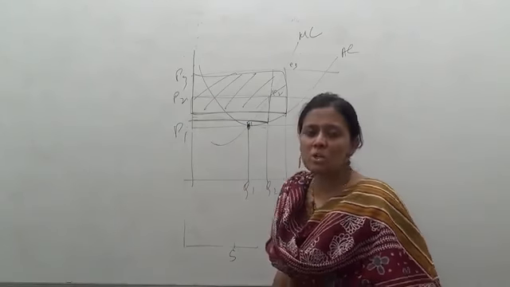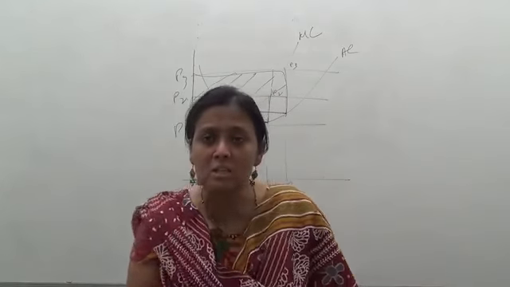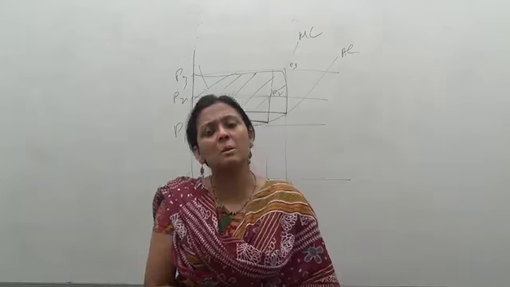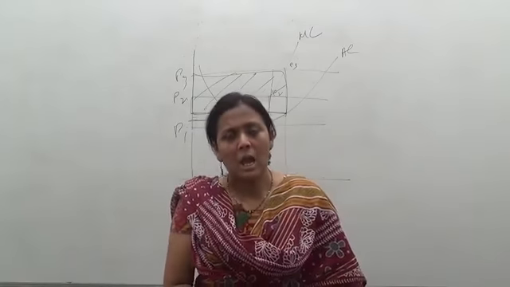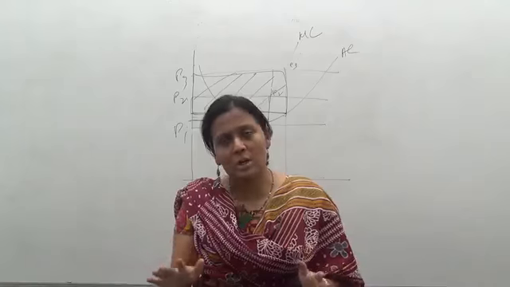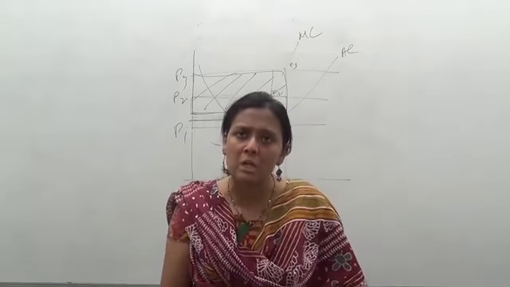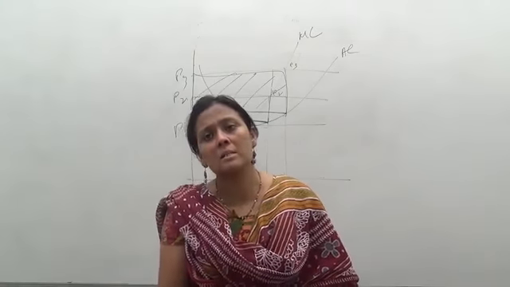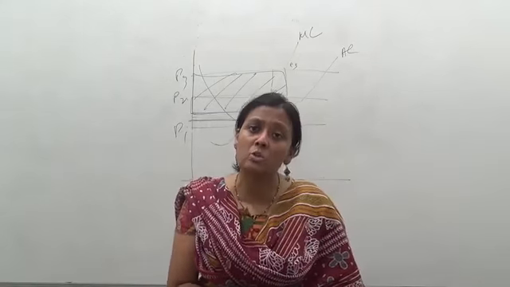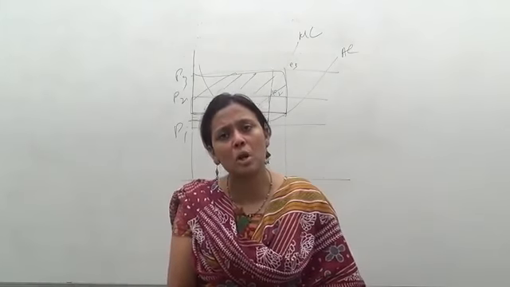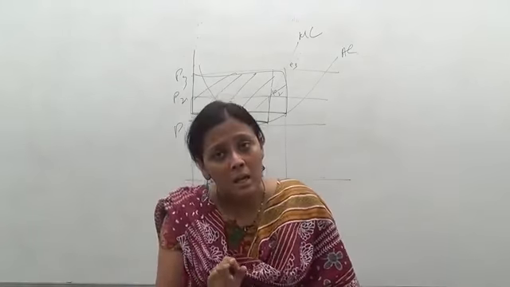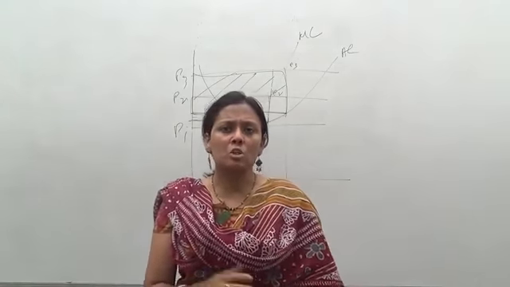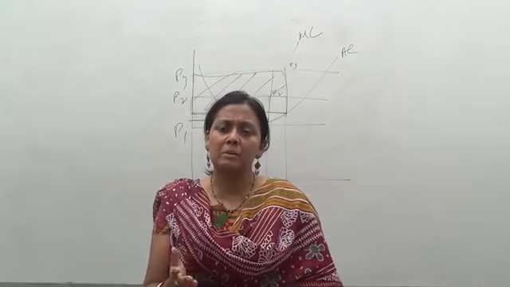So rent arises as a surplus over the cost of production in a perfectly competitive market, and it is the earning which is called a supernormal profit, or a profit. This can also be termed, among the factors of production, as earning of a rent. It is called a surplus over the cost of production, and the cost of production is determined by the AC curve.